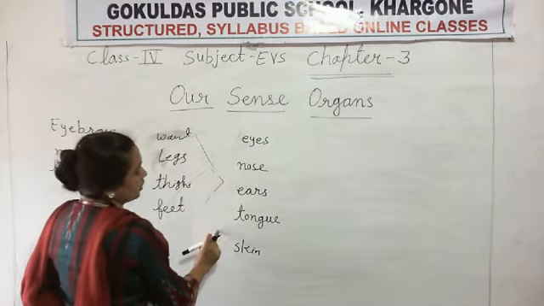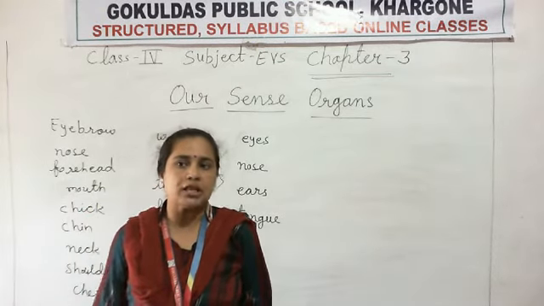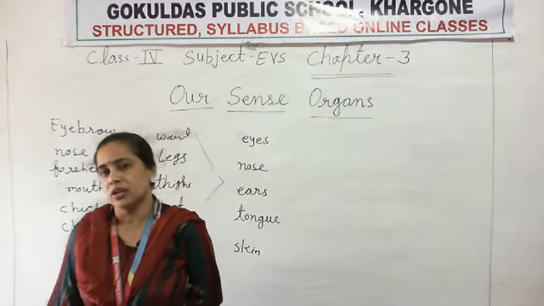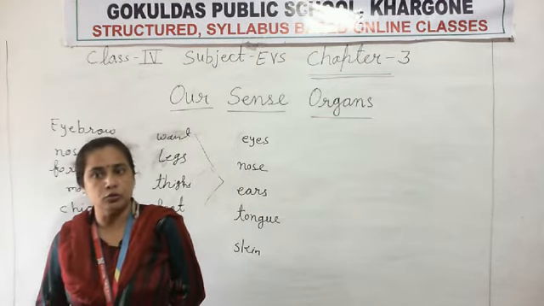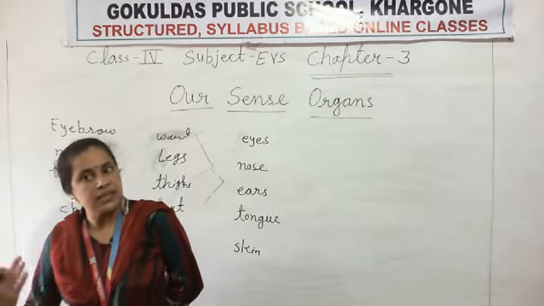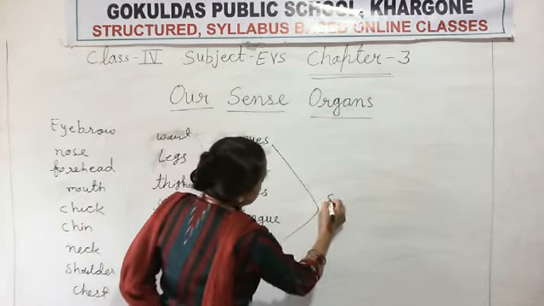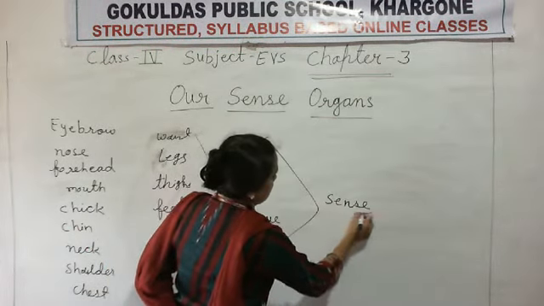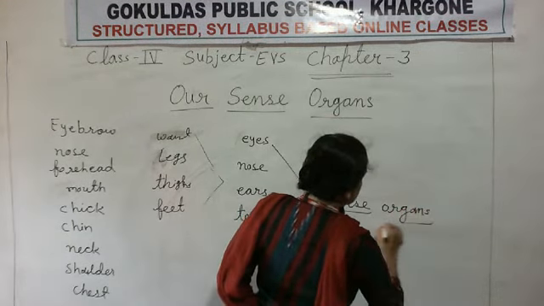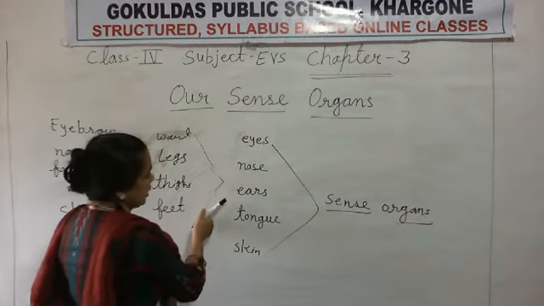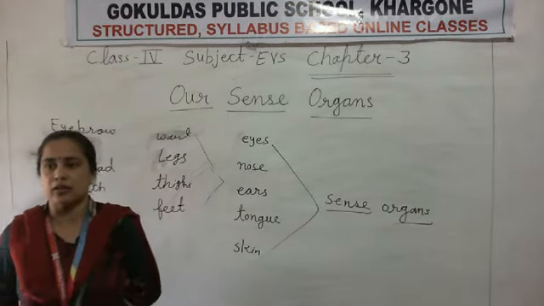These sense organs are the windows of our body. Windows means, what is the importance of a window in our house? If you want to look outside of your house, you have to use a window. In the same way, these parts are the sense organs. We give the name of those parts as sense organs: eyes, nose, ears, tongue, skin. These are the names of the sense organs.